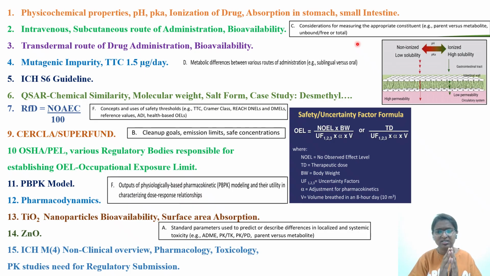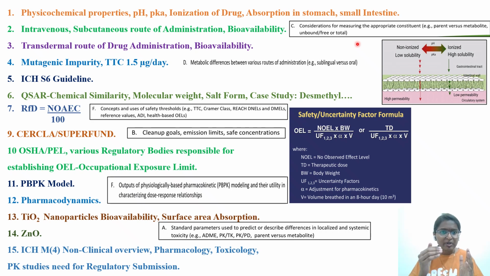Go back and check in the Casarett and Doull's also if these equations are there. Did they cite any example drugs, sulfanilamide, or they might have given some antibiotics or some antacid drugs. So see the examples and try to read them, because I can't remember the exact question as of now.